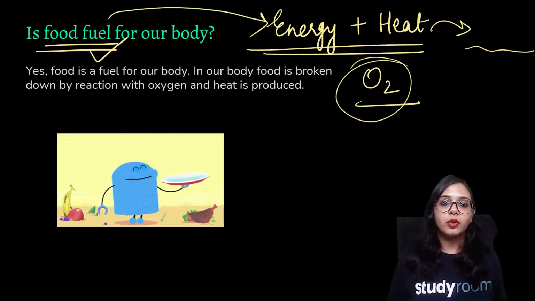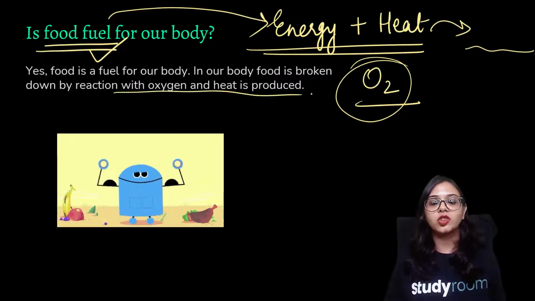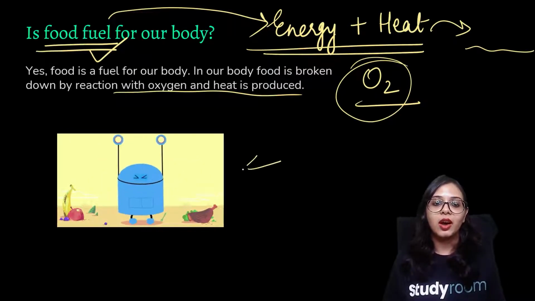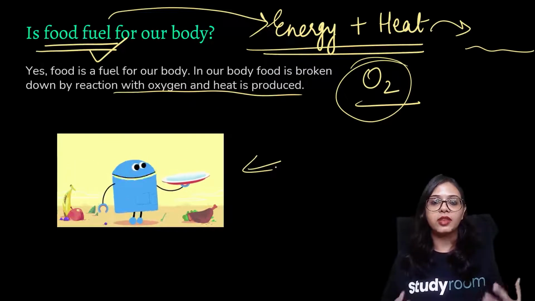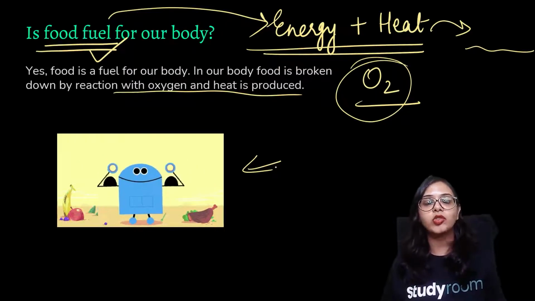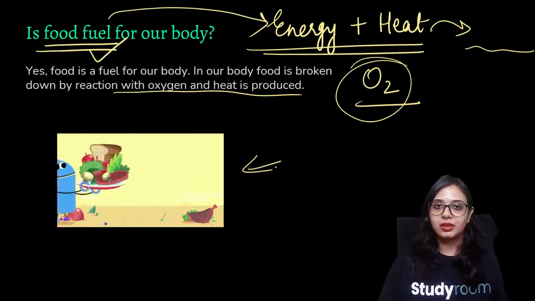All right. So in our body, food is broken down by reaction with oxygen, and heat is produced. Like you can see here in this cute animation, we eat food so that we gain energy, and we employ this energy for the various chores that we do during our days.